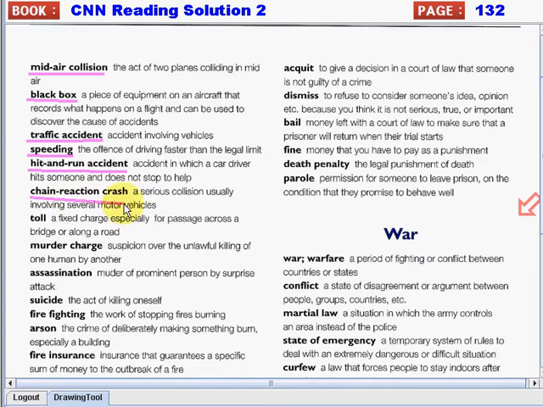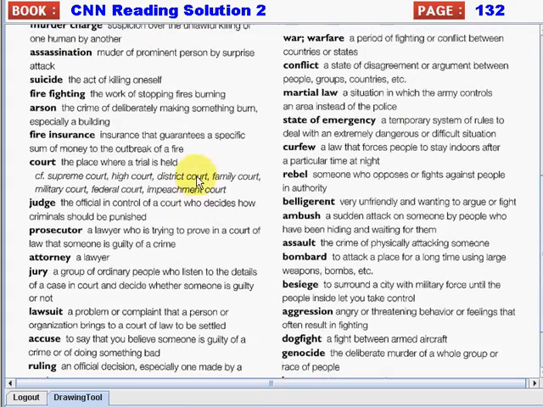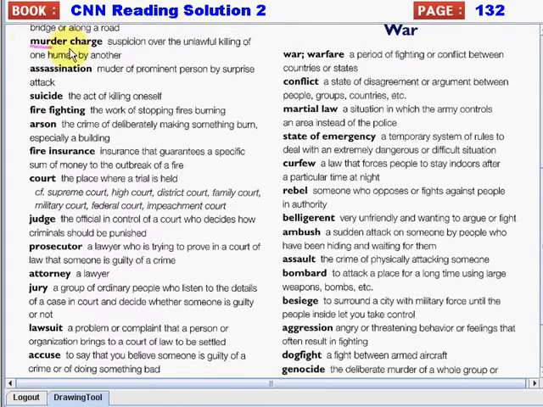Next is chain reaction crash. Again, chain reaction crash. So this is a serious collision usually involving several motor vehicles. Next is toll. Again, toll. So it is a fixed charge, especially for passage across a bridge or along a road. Next is murder charge. Again, murder charge. So it is a suspicion over the unlawful killing of one human by another.